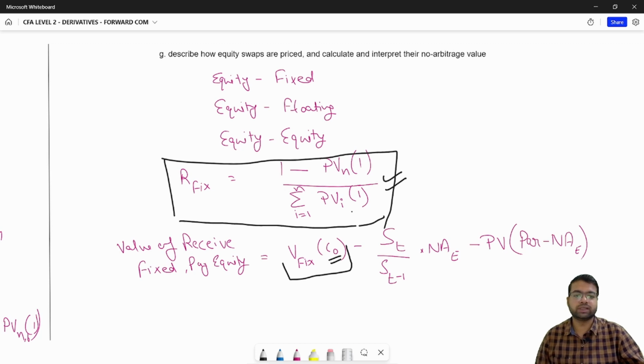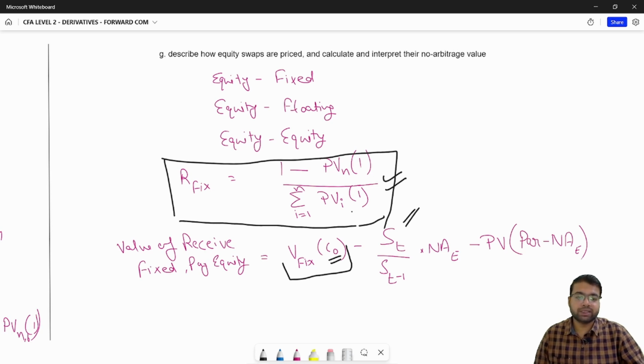So this is the value of the fixed rate bond that you are receiving. And I'll subtract the return on the equity. The equity return is given by S_T divided by S_T minus 1. This is the equity level at point T. This is the equity level at point T minus 1.